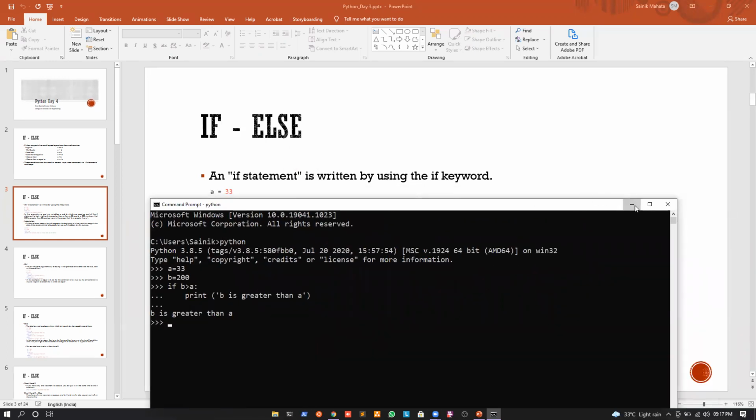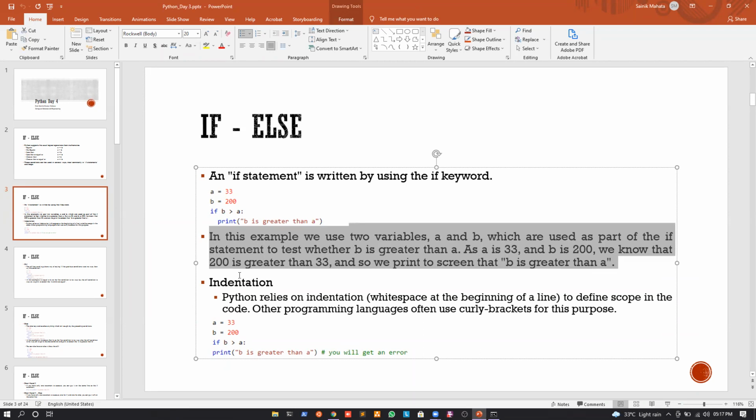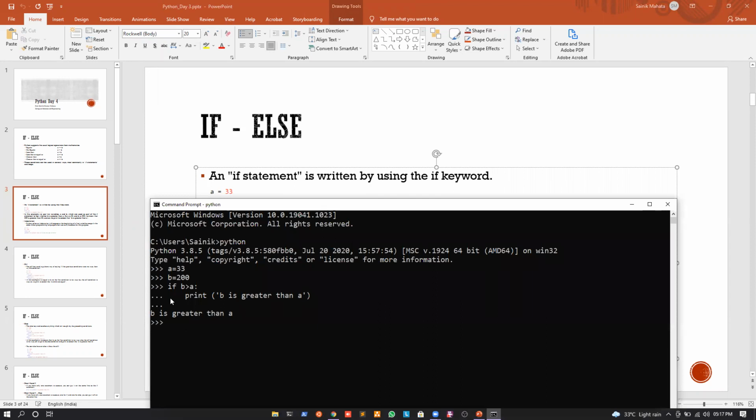Let us move forward and we will understand it better. In the next point, it is written what the above code block was actually doing. Now, what is indentation? We have discussed this earlier as well. Python relies on indentation, which means nothing but white space at the beginning of a line. You can see we are giving 4 spaces, which means we are giving 4 white spaces before continuing writing the line.